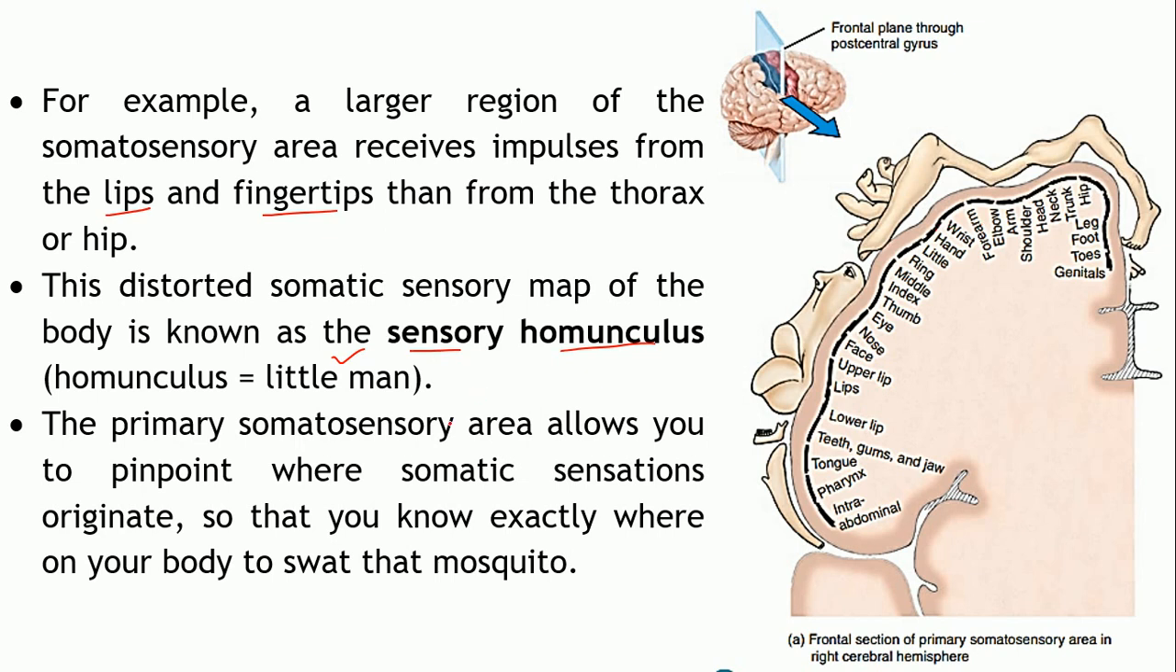Okay, so the sensations in this particular area allow you to pinpoint where exactly a somatic sensation is originating from. Say for example, a mosquito. If it's biting you, you come to know where exactly in your body, so you can swat it at the correct place. Without even looking at it, you can swat at that particular area. That's because of this map which is present in the somatosensory area.